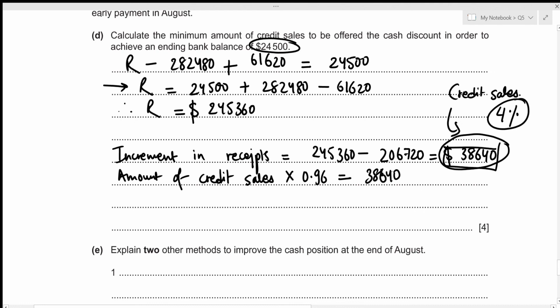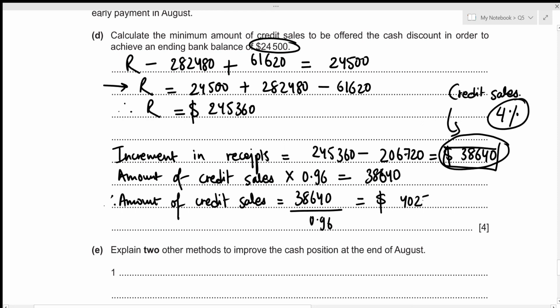Now we can easily figure out the amount of credit sales. So that's going to be 38,640 divided by 0.96. This gives our total amount of credit sales to be offered the cash discount in order to achieve an ending balance of 24,500 to be 38,640 divided by 0.96, which results in 40,250. Okay, this concludes the fourth part of this question. Now we can move to the fifth one.